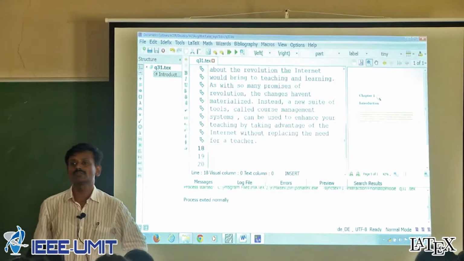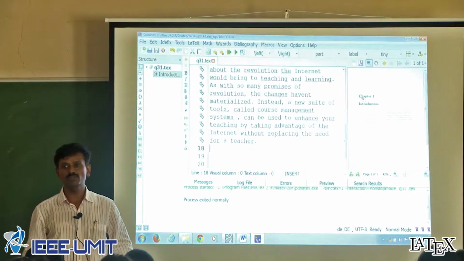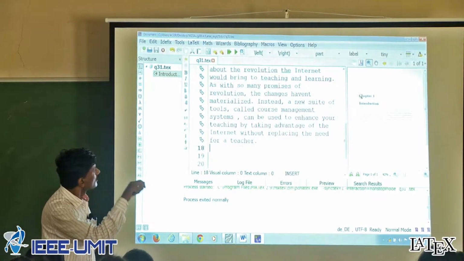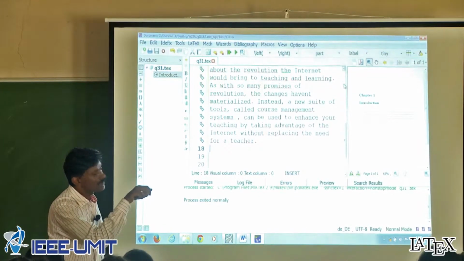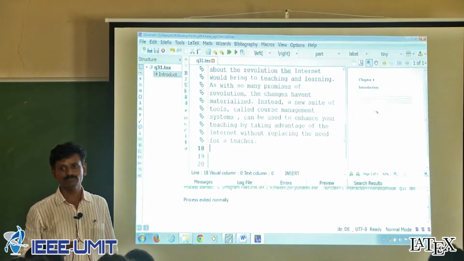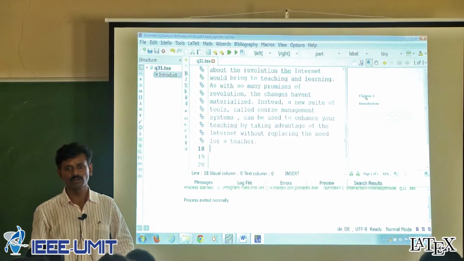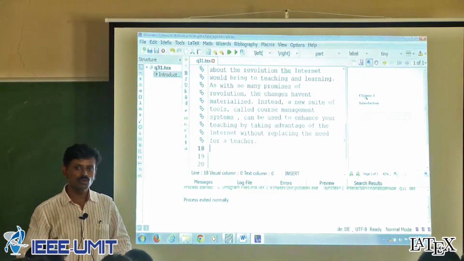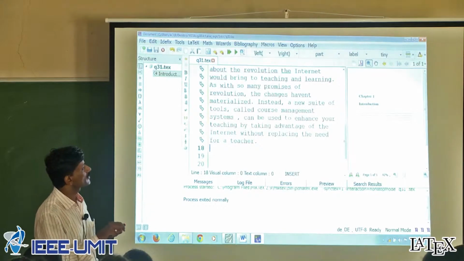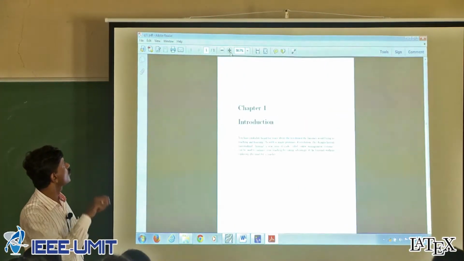Now, what is the important part you should understand here? An inbuilt PDF viewer is available with Text Studio. On your machine you may have Adobe Reader or any other reader. If you want to use that external reader, you can click it here and this is the Adobe Reader file.